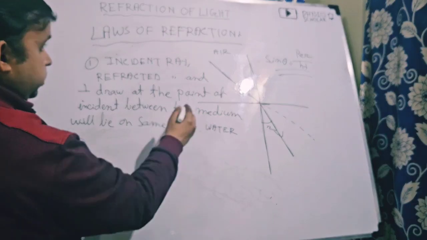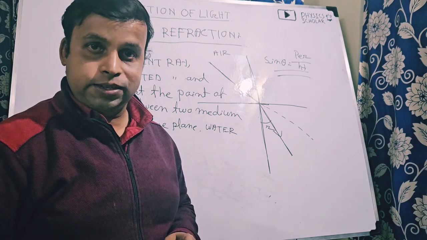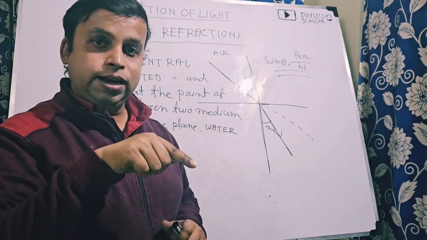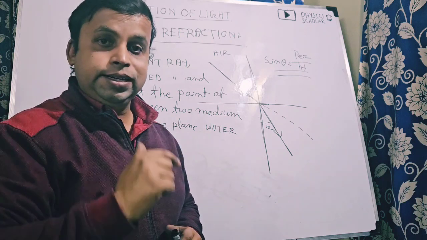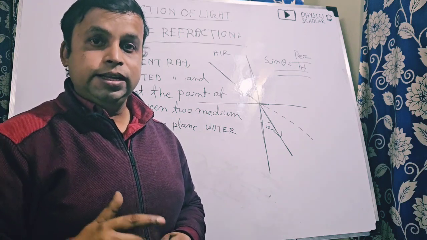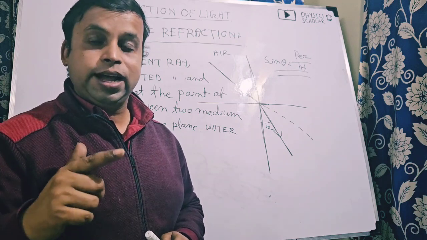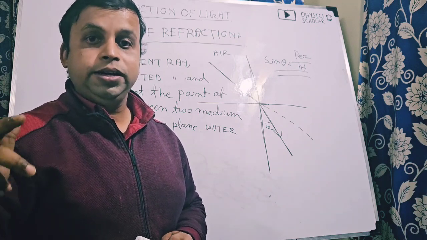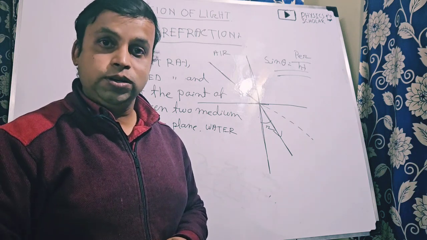So if a ray of a particular color of light is transmitting from one medium and enters into another medium, then the ratio of the sine of angle of incident to the sine of angle of refraction will be a constant.